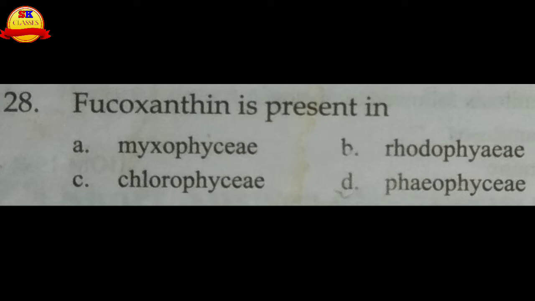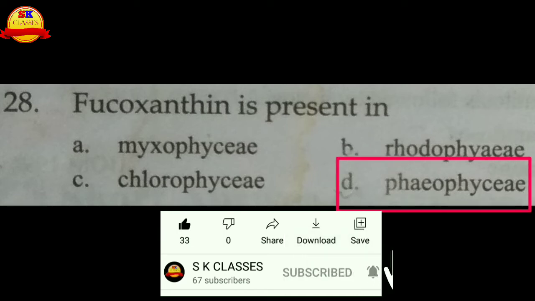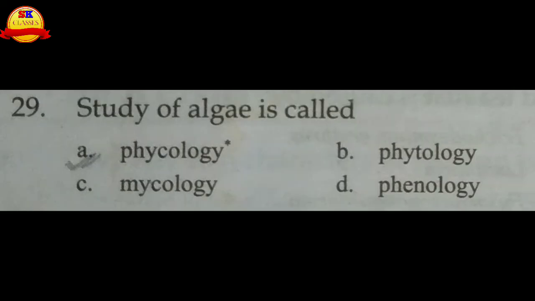Fucoxanthin is present in which of the following? One is Myxophyceae, Rhodophyceae, Chlorophyceae or Phaeophyceae. The D choice is the correct one, that is Phaeophyceae. A study of algae is called, very simple, phycology.